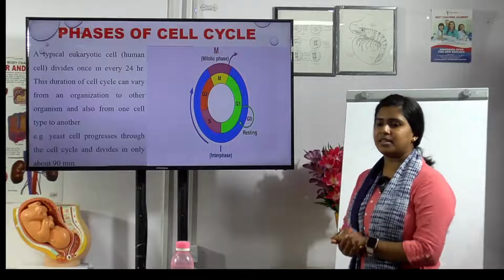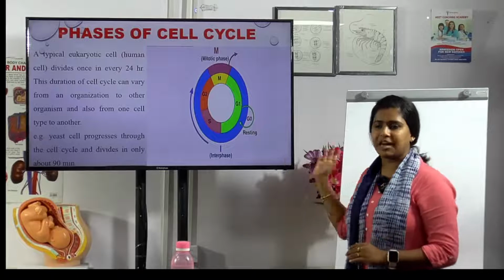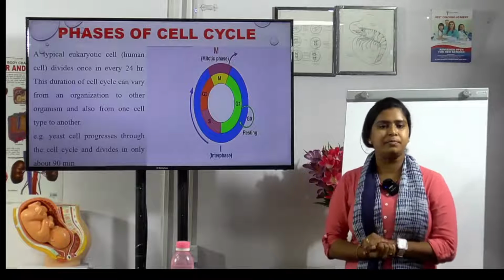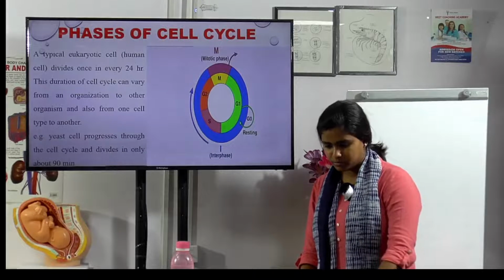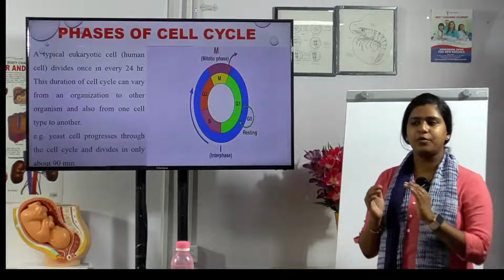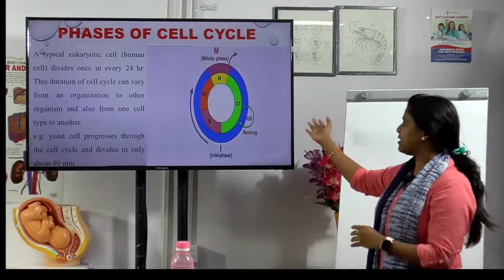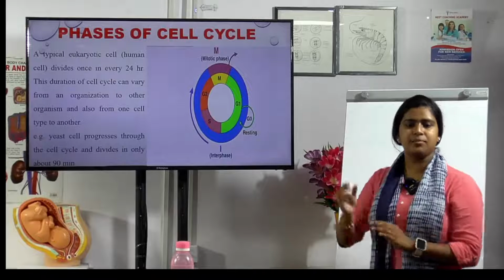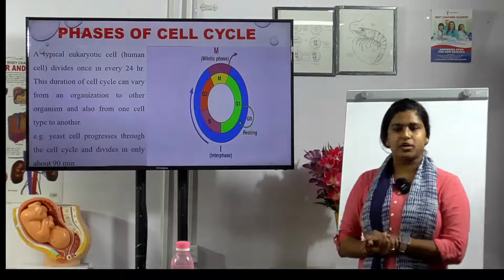That is where the cells prepare, the cells and the DNA prepare. So that phase, G1 phase, is called the preparation phase. Okay, G1 is called what? Preparation. On the whole, the interphase takes 90 to 95% of the cell cycle duration. So cell division is maximum in this phase, and the remaining 5 to 6% occurs in the mitotic phase.